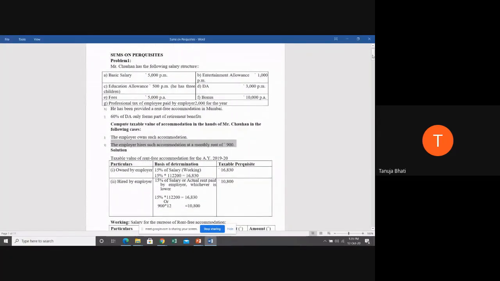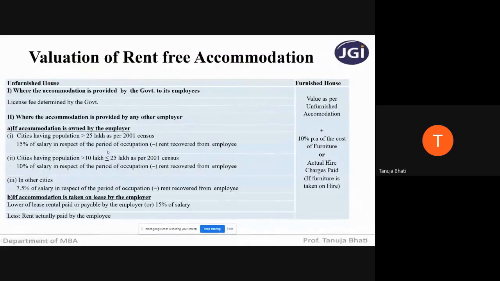Have you all understood the sum based on the provision here? Suppose the population is less than 25 lakhs and more than 10 lakhs, then you have to take 10% of salary as the taxable perquisite. And in any other city, 7.5% of salary. The rest all remains the same.